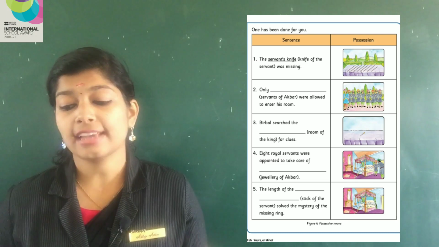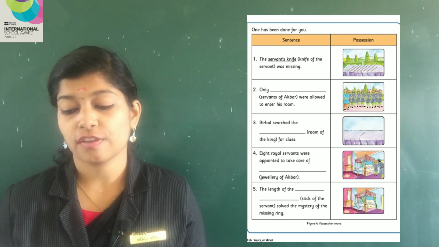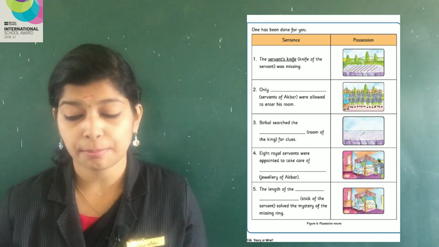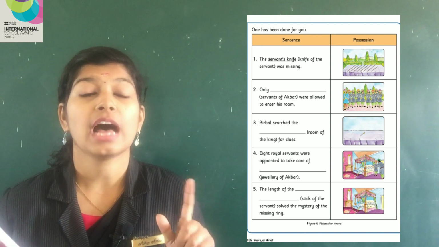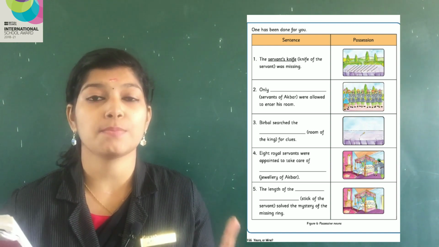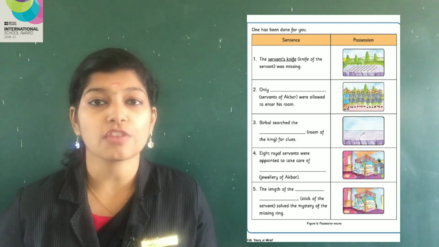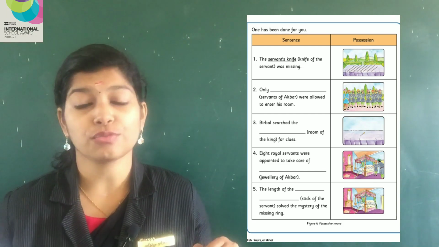Fourth one. 8 royal servants were appointed to take care of jewellery of Akbar. Whose jewellery is that? Look in the brackets. Jewellery of Akbar. So it is Akbar's jewellery. A-K-B-A-R apostrophe S and jewellery. Akbar's jewellery.